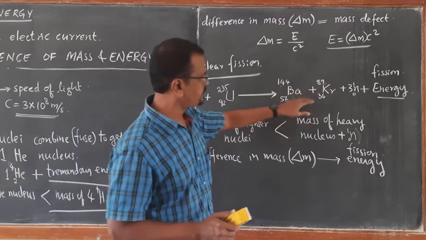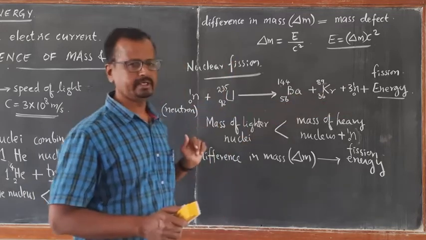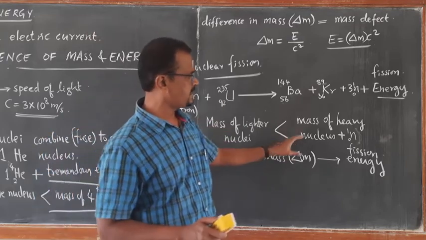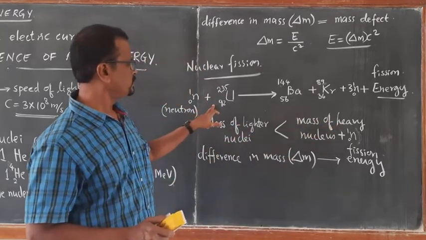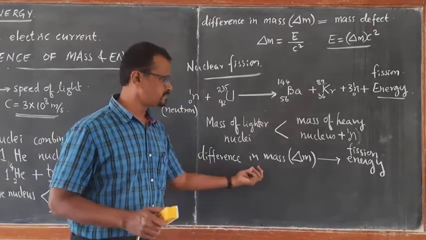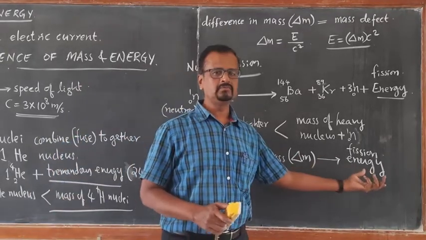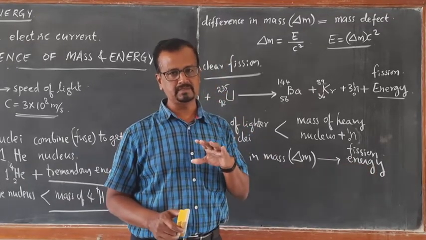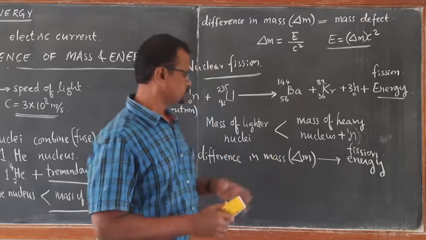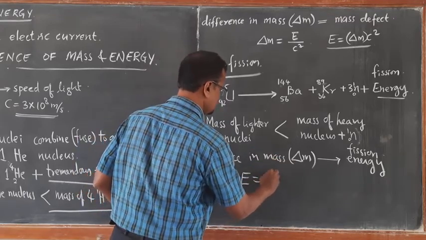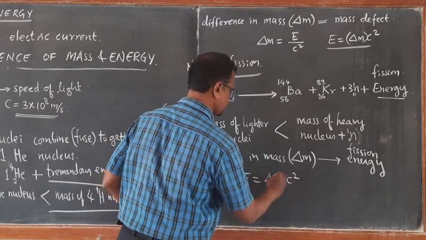So the mass of barium, krypton and 3 neutrons together, the mass of these lighter nuclei, is less than the mass of the heavy nucleus uranium-235 and 1 neutron. So this difference in mass, where has it gone? According to the law of conservation of energy, that mass must be converted into energy. That energy, fission energy, is calculated as E equals delta M into C square.